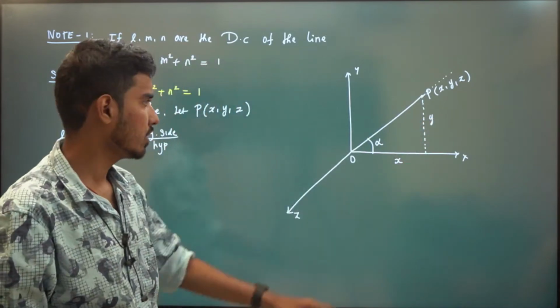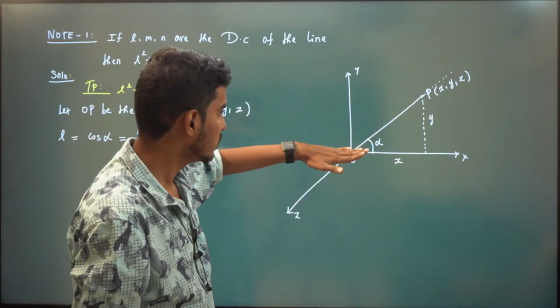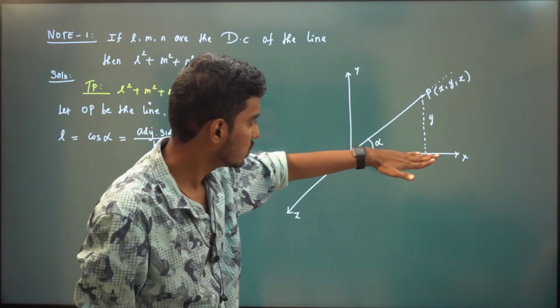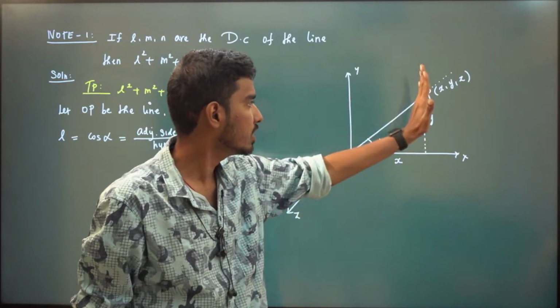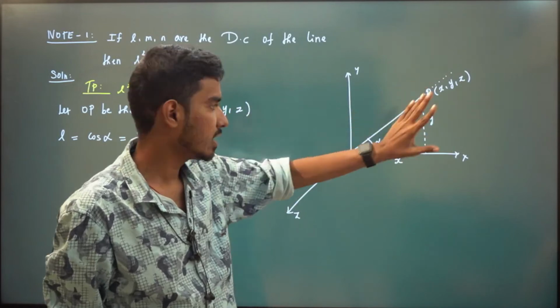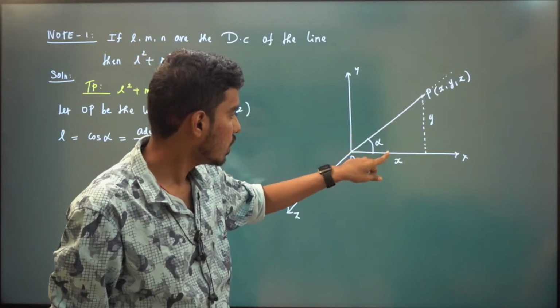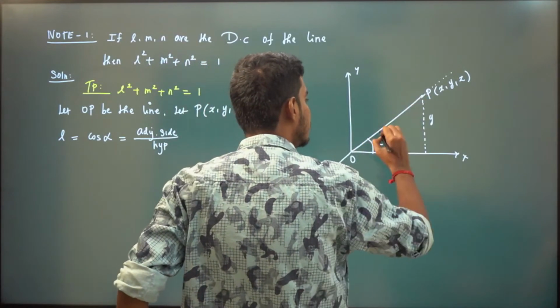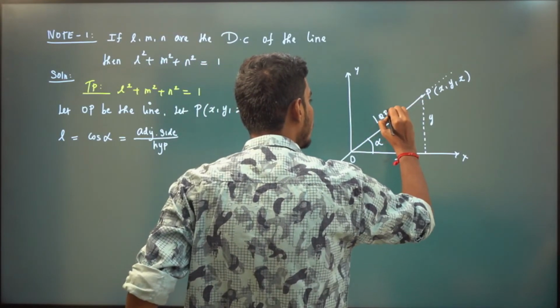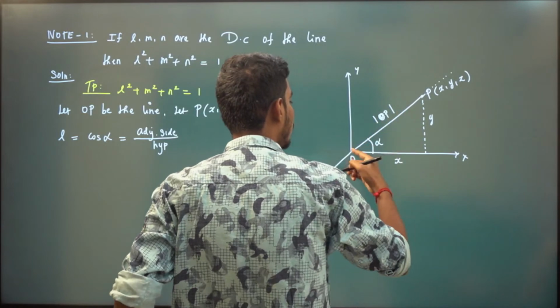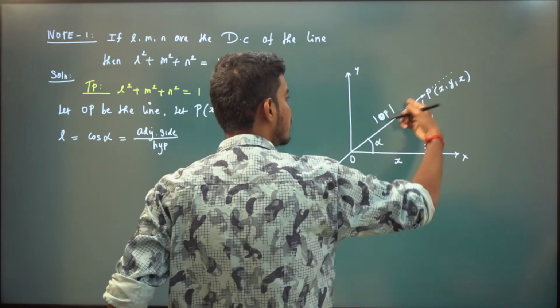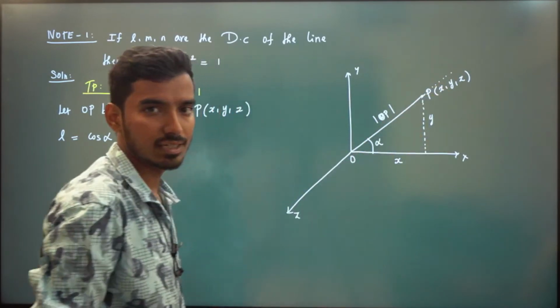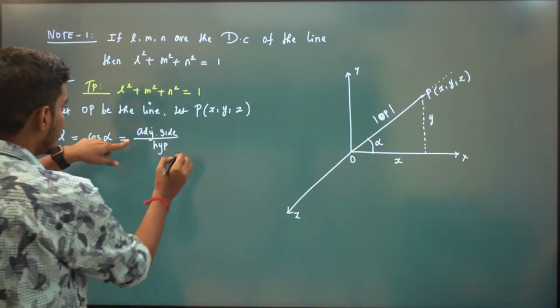Very simple geometry, right? This point is x comma y comma z. That means it moves x units in the x-axis, y units in the y-axis, and z units in the z-axis. So as of now, we have the adjacent side to be x, and this is our hypotenuse, and this distance is the modulus of OP, because if you take the distance formula, you will get the distance. Okay, so adjacent by hypotenuse.